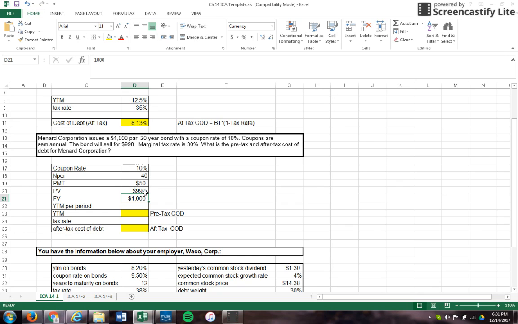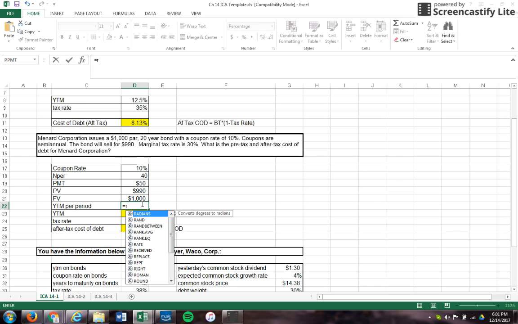So now that we have coupon rate, number of periods, payment, present value, future value, we can run our rate function. Rate function with number of periods of 40, my payment of $50, present value is $990, future value is $1,000.